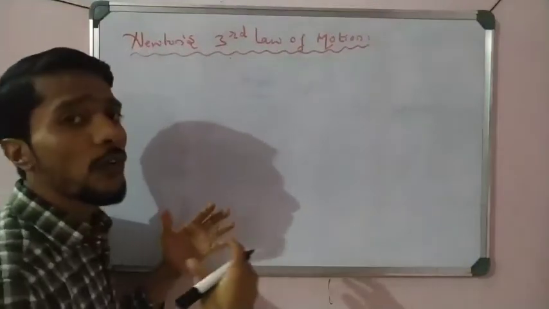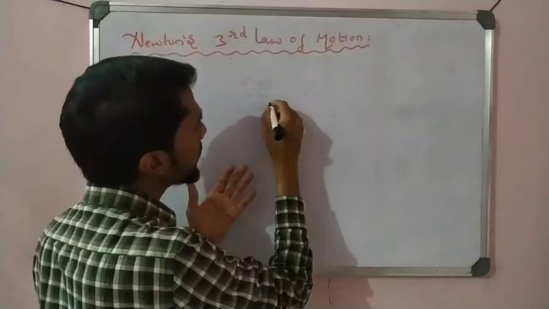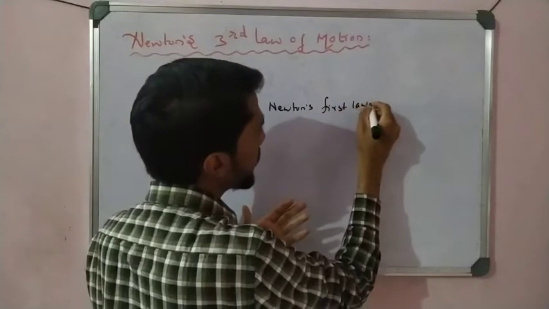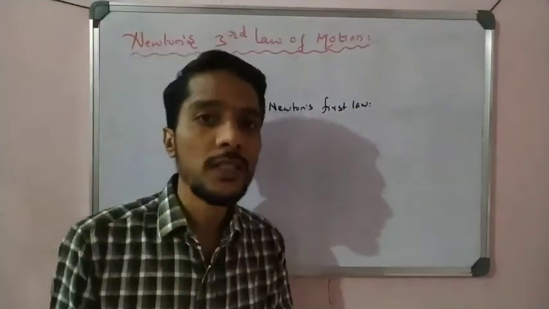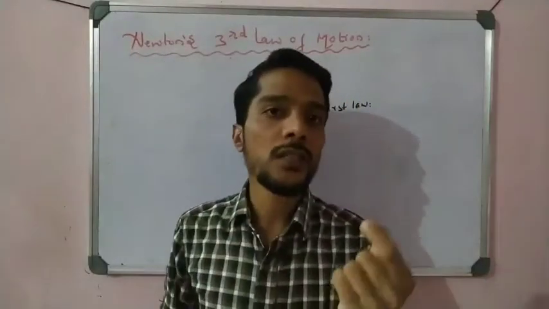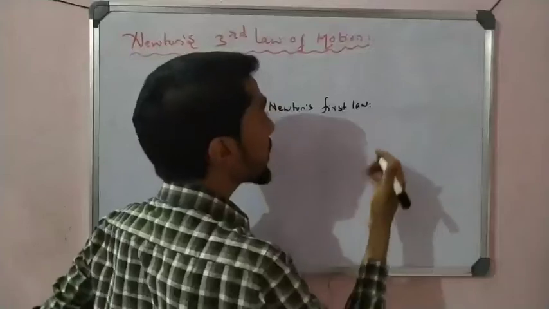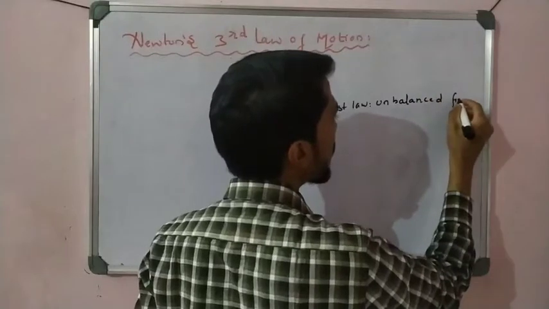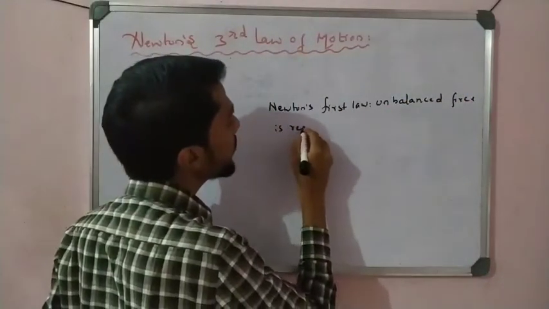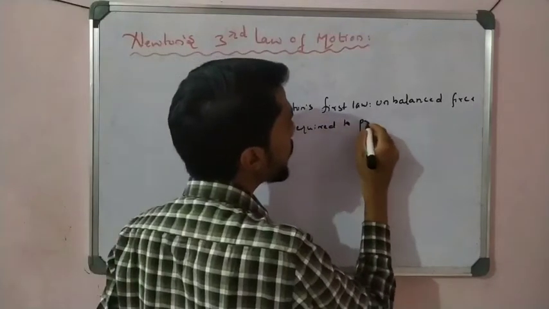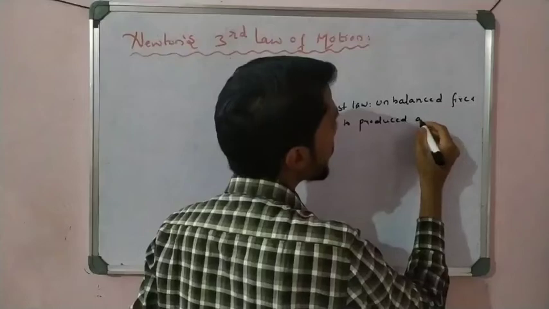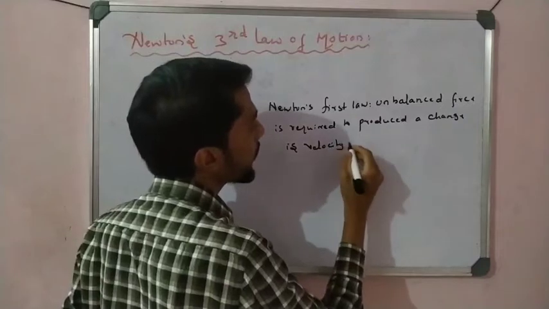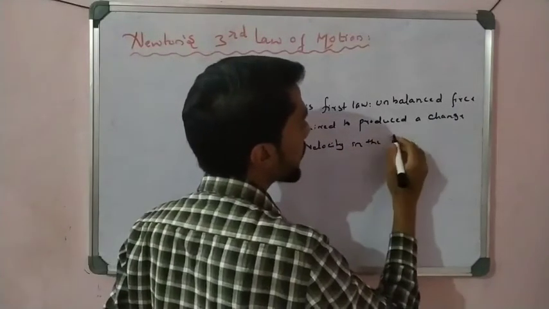So let us see what Newton's first law says. If we summarize Newton's first law in one sentence, we can say that in it we understand the definition of force, that is: an unbalanced force is required to produce a change in velocity in the body, right?